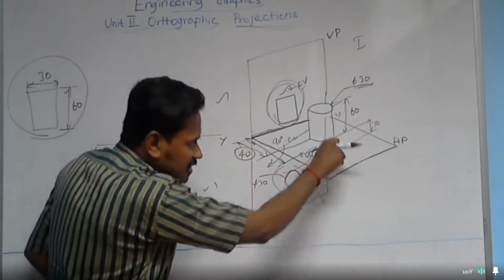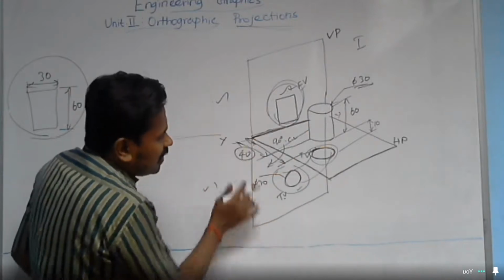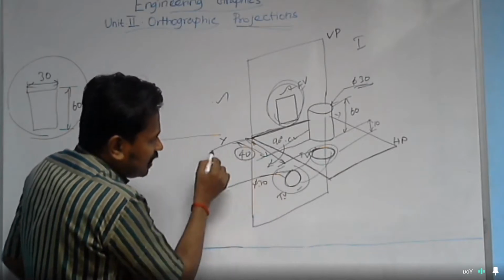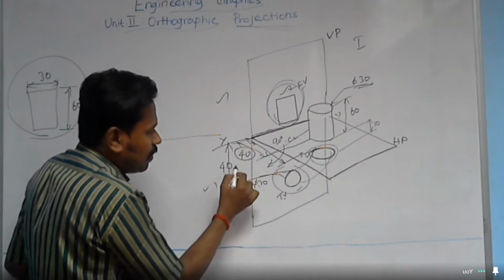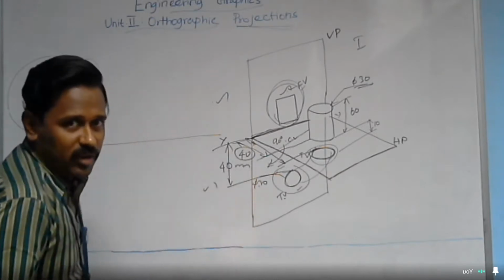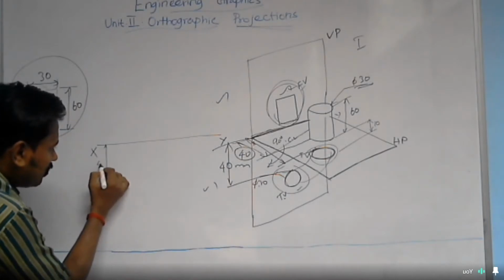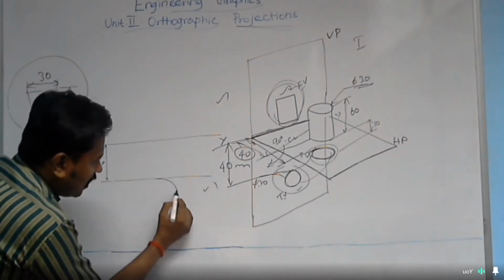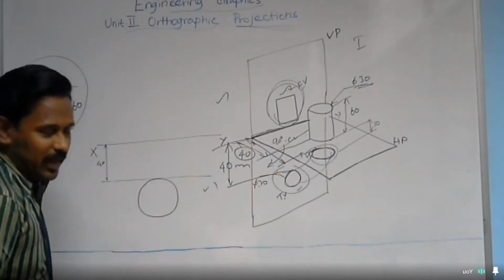When you tilt this horizontal plane in that direction to make it flat, the distance between the reference line and the circular top view is also maintained as 40 mm. So here also you need to maintain a 40 mm distance, and from that distance you can draw your circular top view with 30 mm diameter.